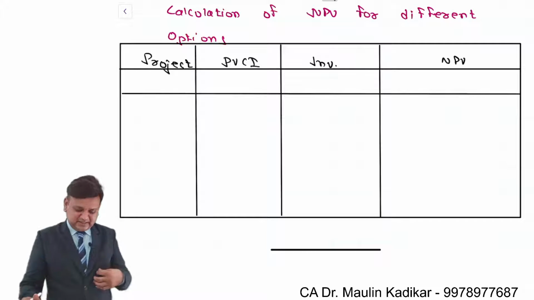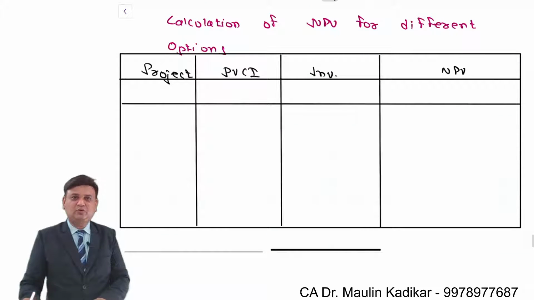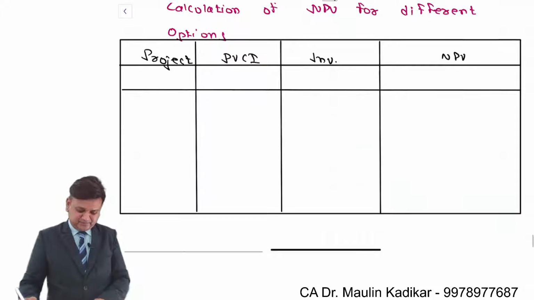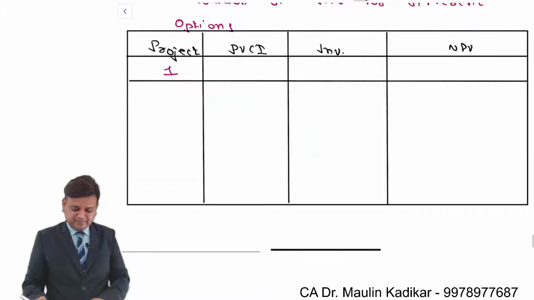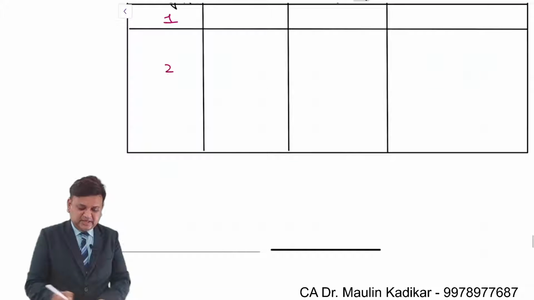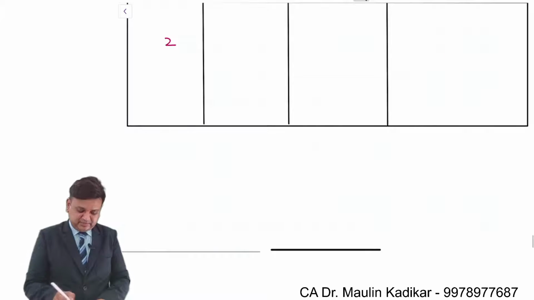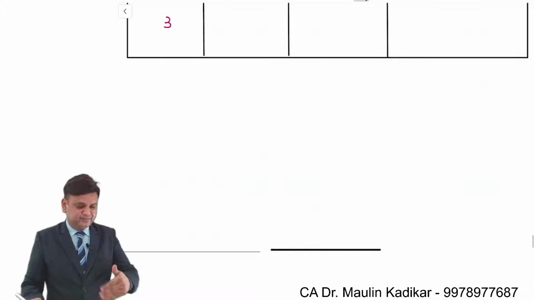So let us have understanding. We are required to do the calculation of the NPV for different options. If at all you make investment only in the first project, only in the second project, or only in the third one, we'll calculate the NPV.